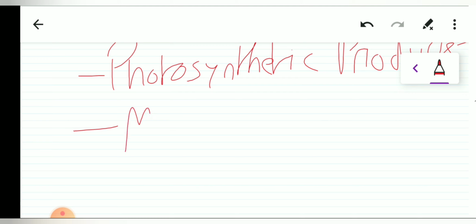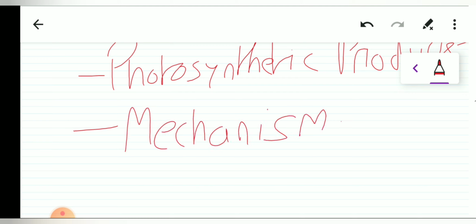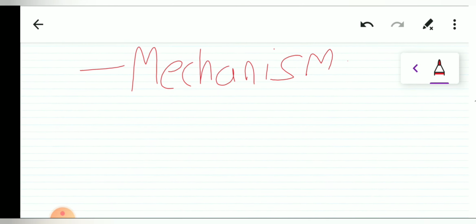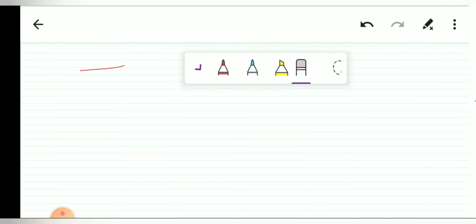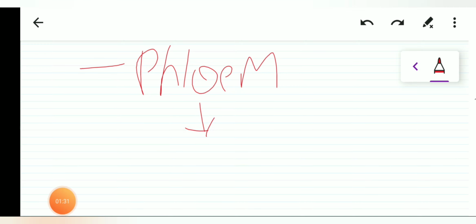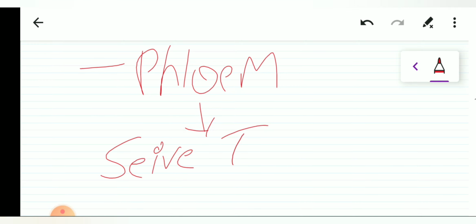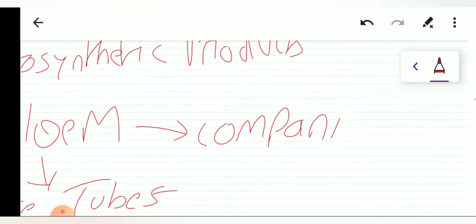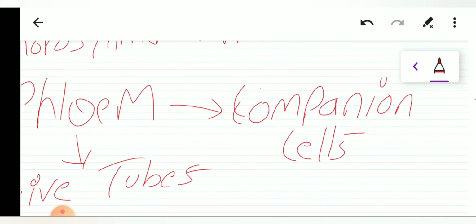So now let's discuss the mechanism. Let us discuss what vessel is used to transport the food. So first of all, we will discuss the phloem. Phloem is the vessel which is used for the transportation of the food particles. It is composed of sieve tubes and the companion cells. Not going into the detail, okay. So the components are sieve tubes and the companion cells.